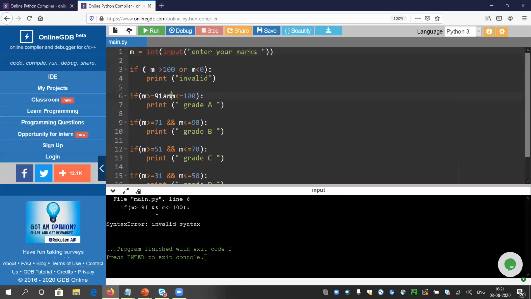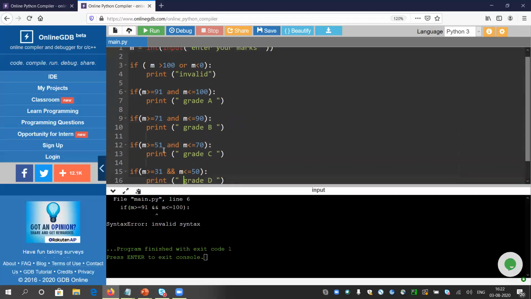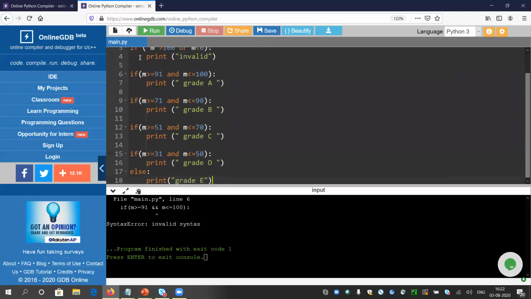It should be and. I have to remember multiple programming languages, so sometimes I make these mistakes. These operators can be used in Java and other languages. In Python, it is simply and. Okay, now it's correct.